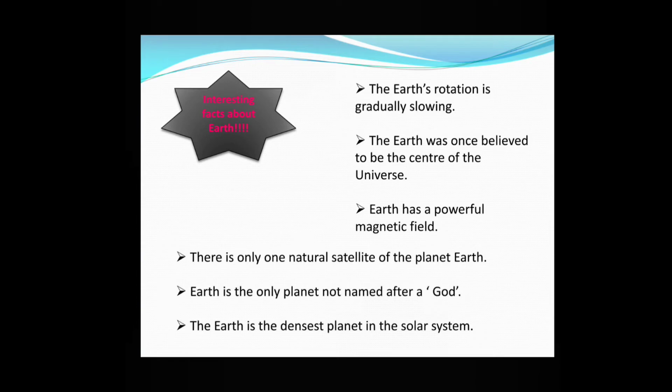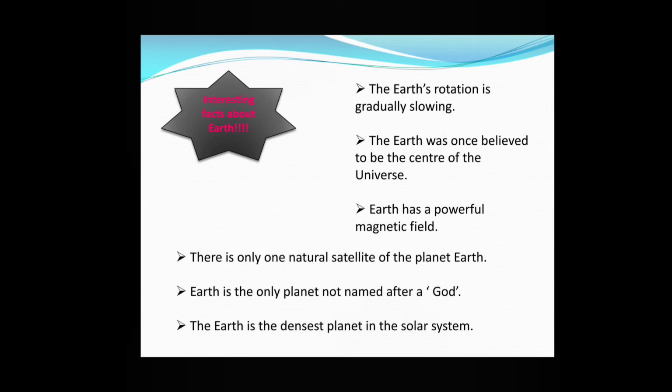Next, Earth is the only planet not named after a god. In the previous chapter, we have learned that all the planets except Earth are named after Roman gods or goddesses, right? So this is a unique fact. The other 7 planets in our solar system are all named after Roman gods or goddesses, although only Mercury, Venus, Mars, Jupiter and Saturn were named during ancient times because they were visible to the naked eye. The Roman method of naming planets was retained after the discovery of Uranus and Pluto. But nowadays Pluto is not a planet.